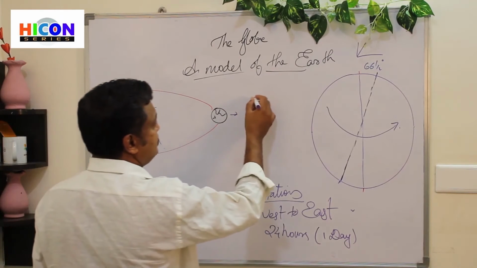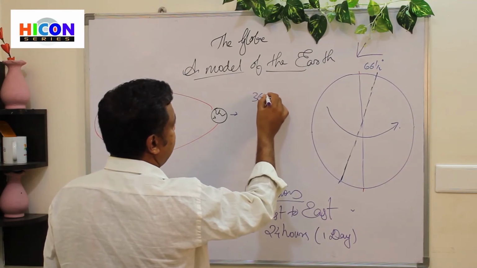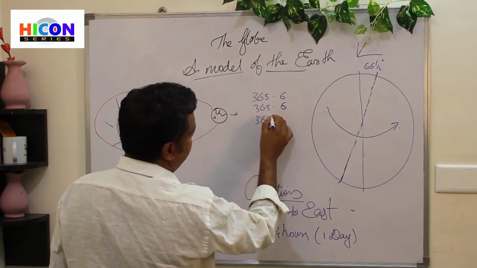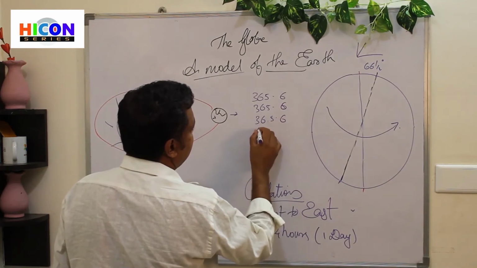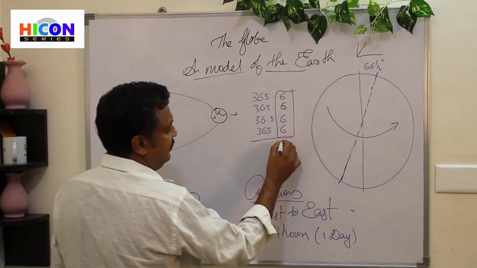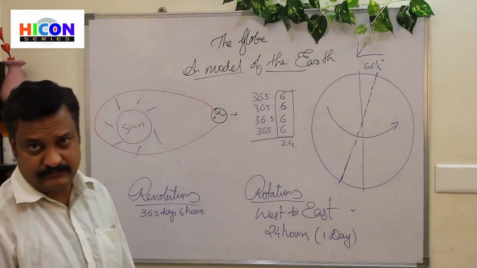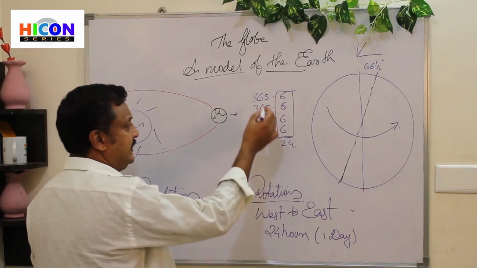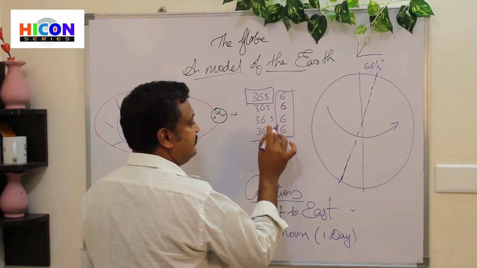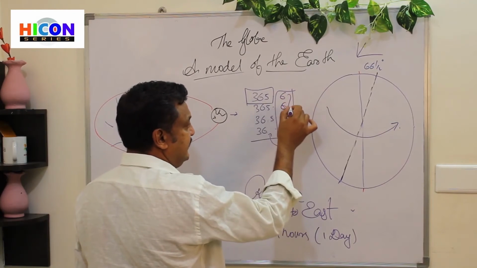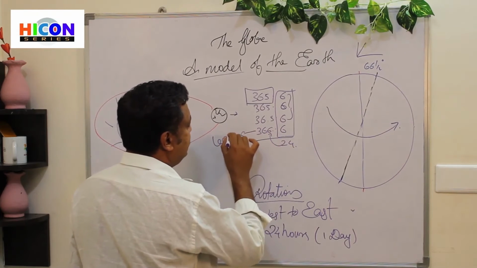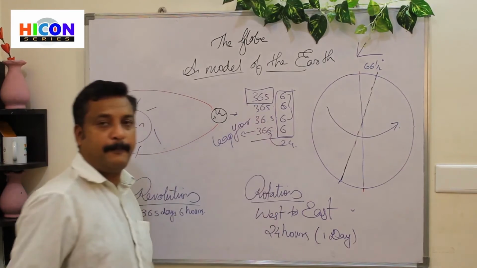So once in 4 years, what happens is, 365.6, 365.6, 365.6 and 365.6. Here those extra hours make up 1 day, since 24 hours is 1 day. Usually we consider 365 days in a year, and on the 4th year, this day will be added. The 18 hours from the previous 3 years will be added here, and then we get a leap year.